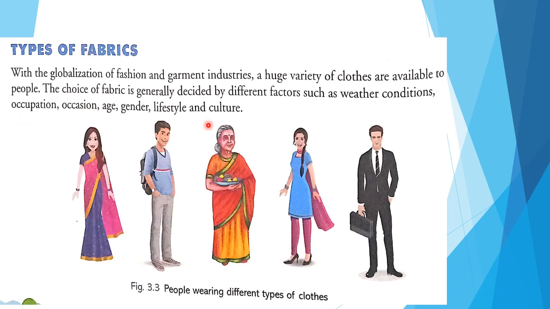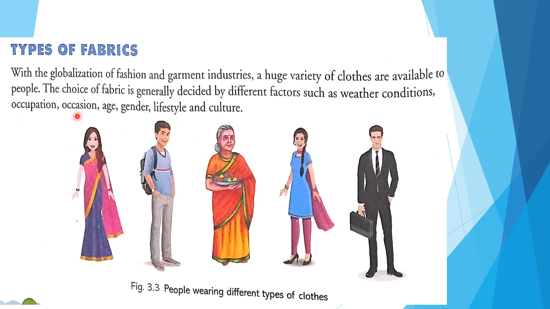And again here, occupation. Those people who go out for work wear different types of clothes. Yes or no? So here you see the man is wearing a suit. He might be an officer or he might be working in some office, so they wear different types of clothes. And again here we see we wear uniform, or you wear uniform, when you come to school. Yes or no? So different occupations wear different types of clothes.